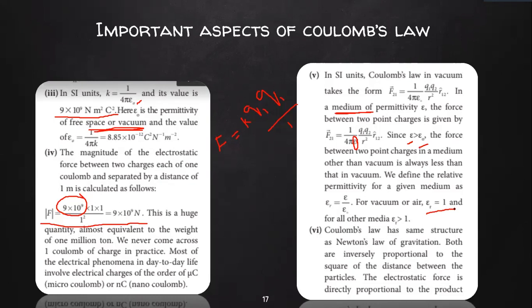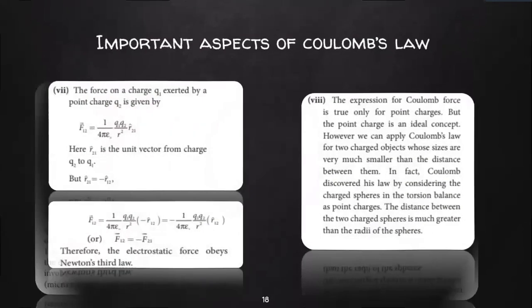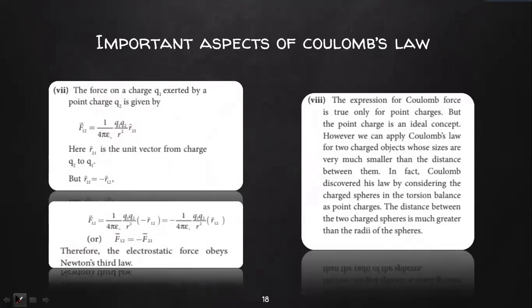Coulomb's law has the same structure as Newton's law of gravity. I told you earlier, Coulomb's law and Newton's law are quite similar to each other. The next one deals with force F. You consider it this way, on and by. So if you have F12, it is force on 1 by 2. If it is F21, it is force on 2 by 1. Just remember it that way.